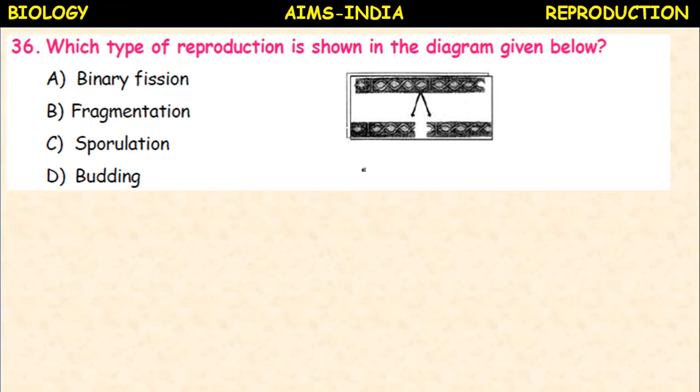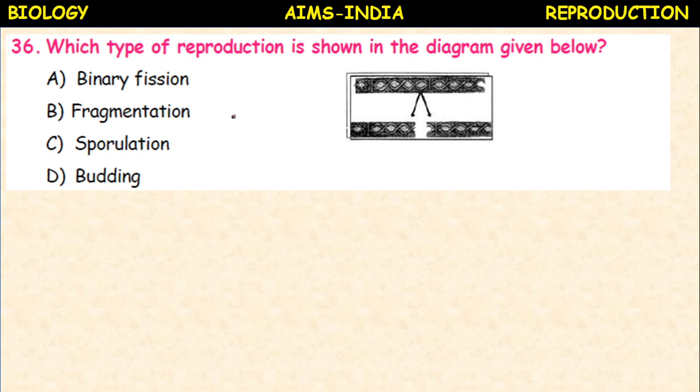Next, application type questions these are. Which type of reproduction is seen in the given figure? A figure is given here. This is representing Spirogyra, a spiral alga. Which kind of reproduction is seen?